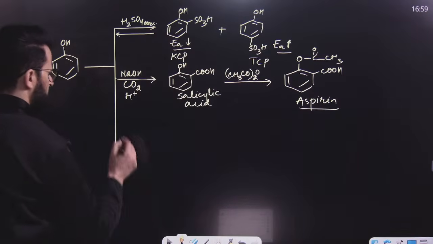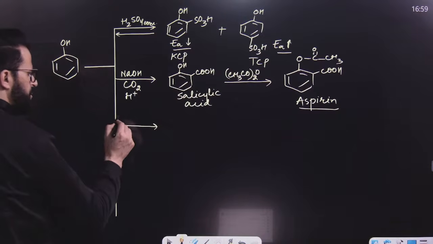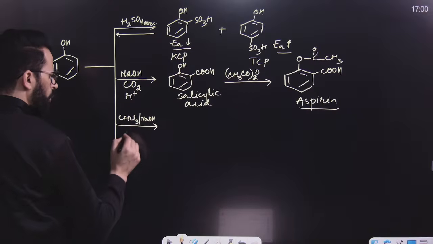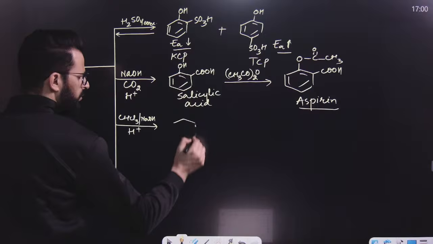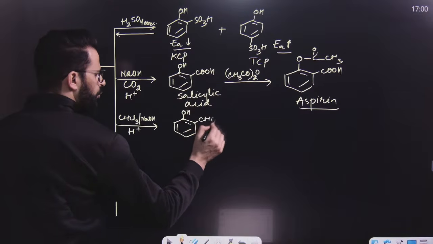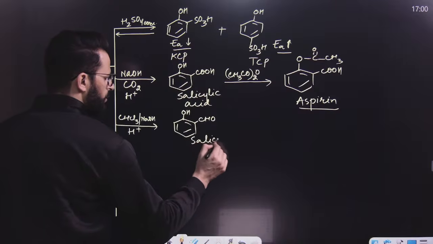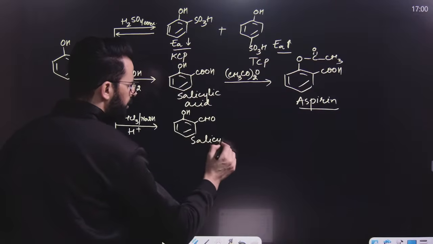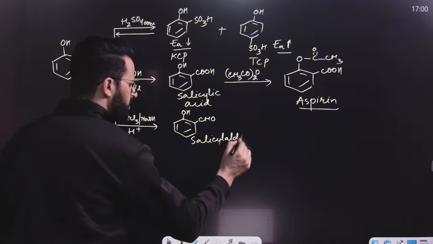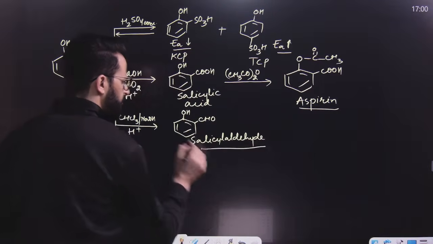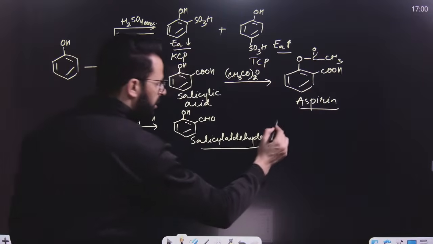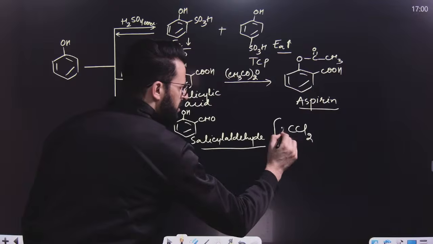Now, after this, if this phenol is treated with chloroform first in basic medium, followed by acidification, then we will get orthohydroxybenzaldehyde, known as salicylaldehyde, as the major product. The reaction is known as Reimer-Tiemann reaction. Here dichlorocarbene acts as an electrophile.